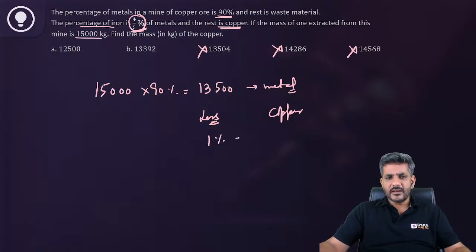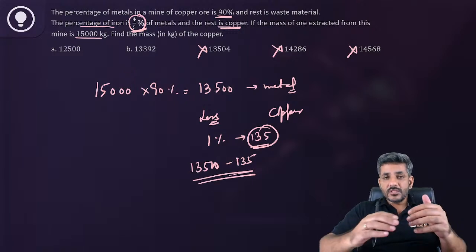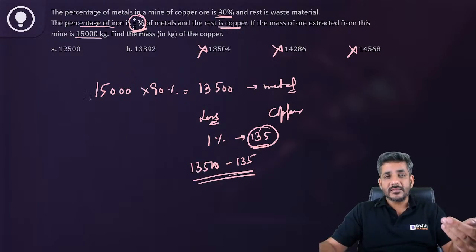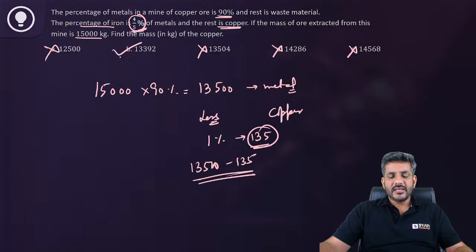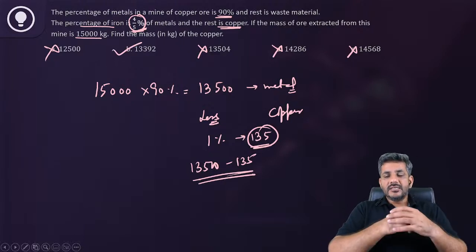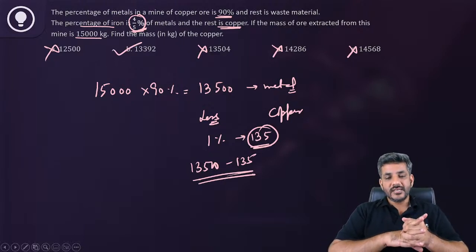अगर 1% भी iron होता, then 135 would have been iron. So copper would have been slightly more than this. है ना? अगर 1% भी होता तो भी मेरा आंसर 13,000 something आता. So 12,000 something cannot be the answer. My answer is option B, 13,392 is the correct answer.